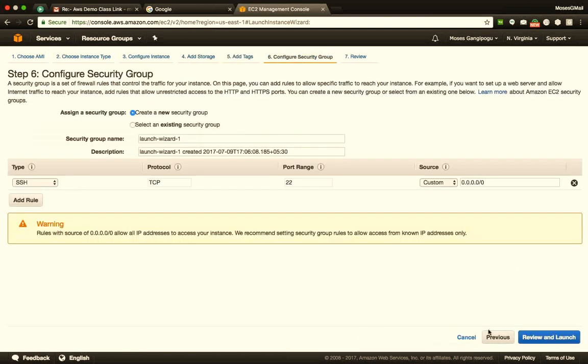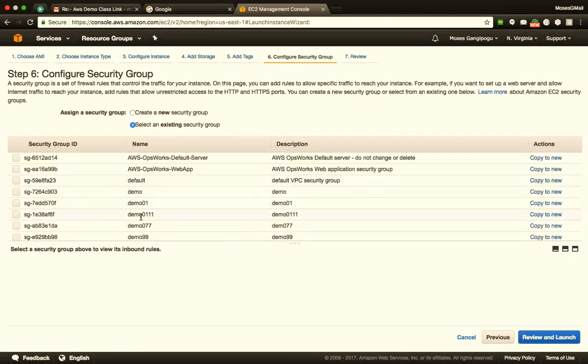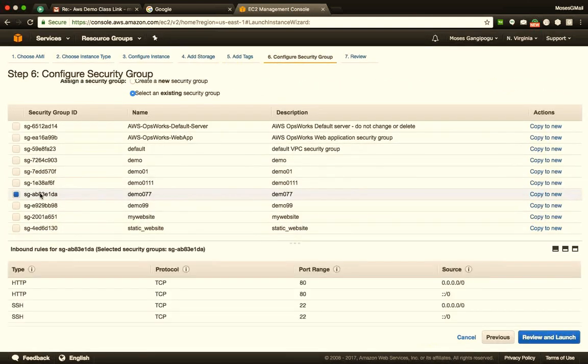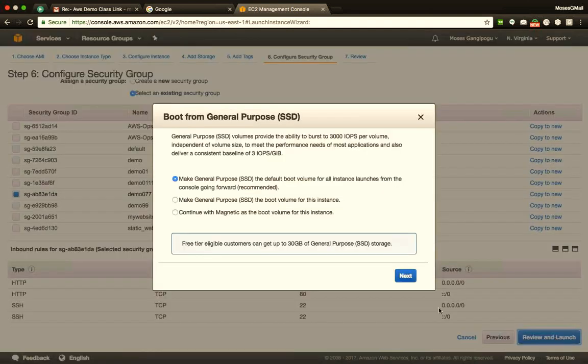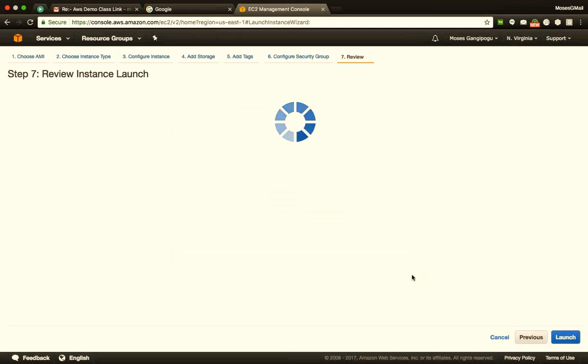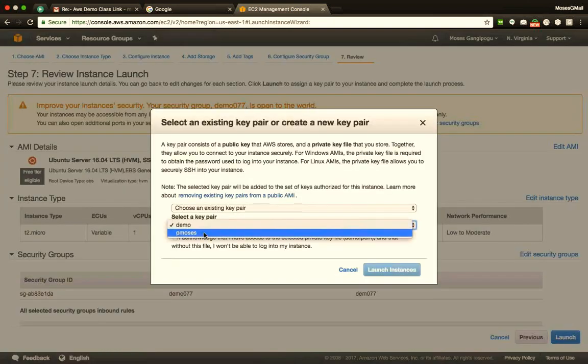Okay, next. Here I'll select the security group. Now, instead of creating a new security group, as I know that I had one from before, when we were launching images and creating a server, we had created a security group for ourselves. So let's go ahead and select the same existing one. I'll say select an existing one, and if I come below, if you see, this was the similar security group that we had created. That was demo 077, and these were the ports that we had opened. So I'll say next, review and launch, continue with magnetic, next. Launch again. I'll select the key pair that I already have, pmoses, acknowledge it and say launch.